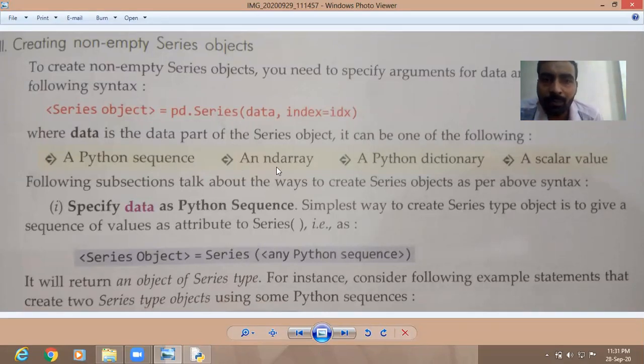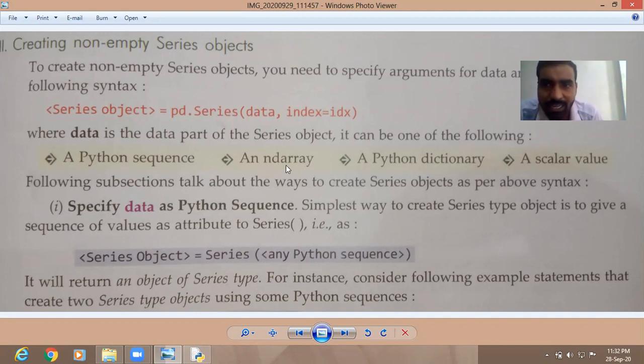Then we can create from an ND array. What is the full form of ND array? ND means NumPy data array.